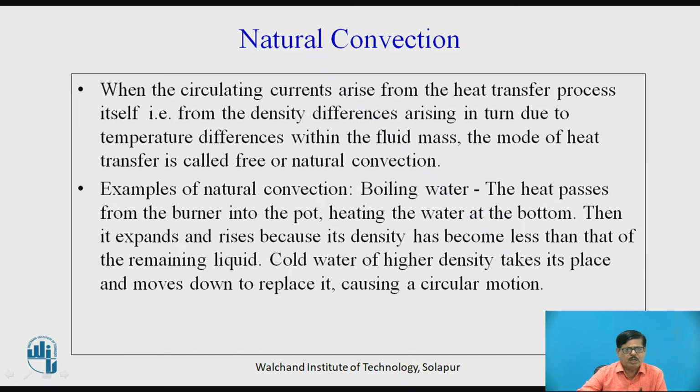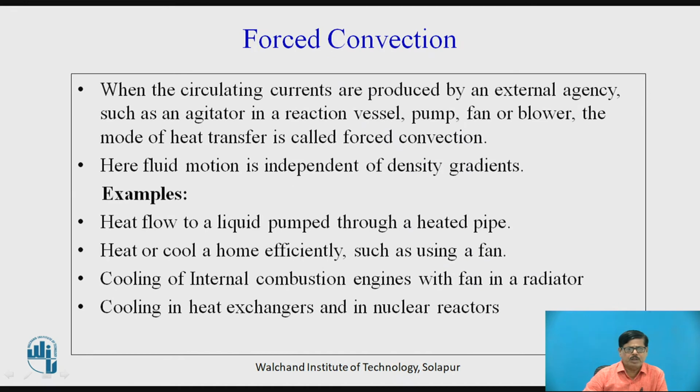For example, natural convection example is boiling water. The heat passes from the burner into the pot, heating the water at the bottom. Then it expands and rises because its density has become less than that of the remaining liquid, and cold water of higher density will take its place and moves down to replace it, which is causing a circular motion, which we call a convective current. So this is a simple example of natural convection.